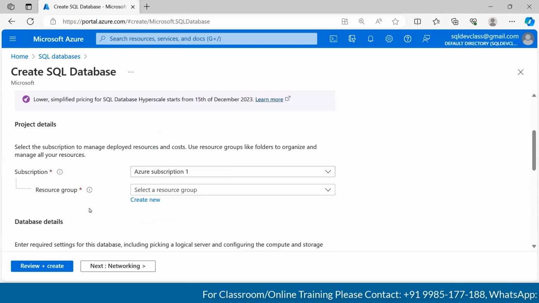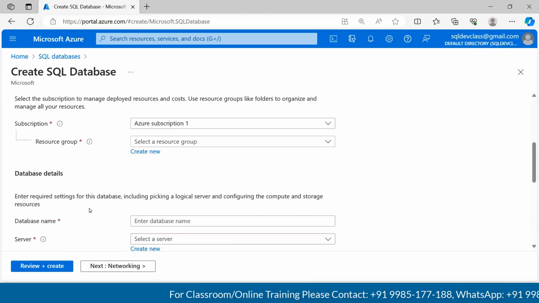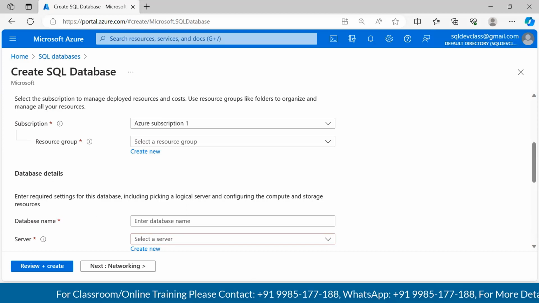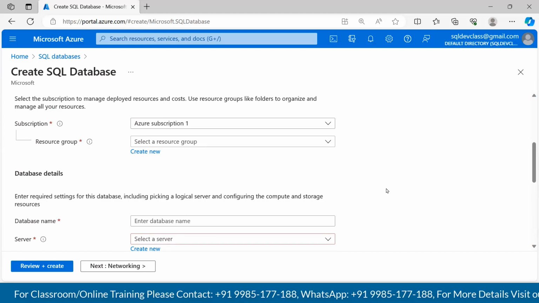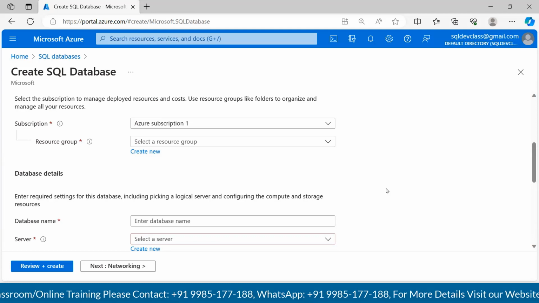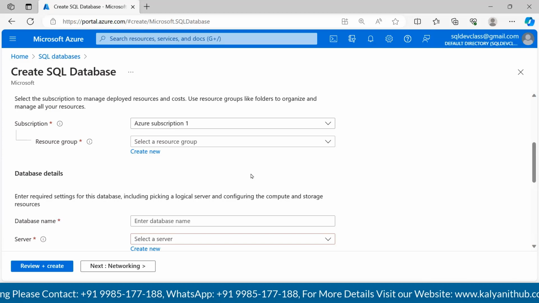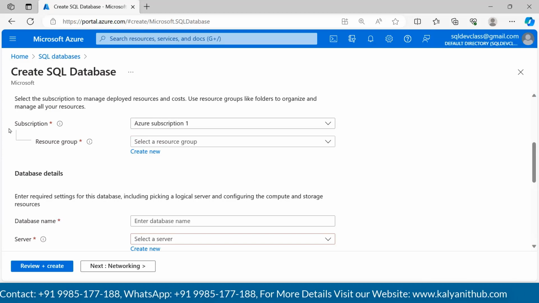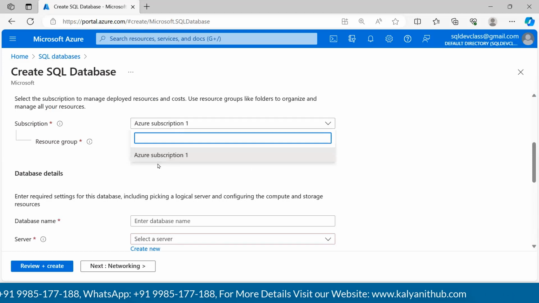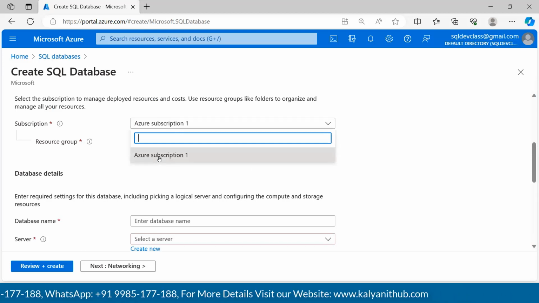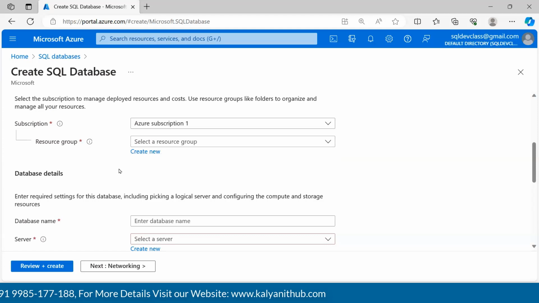The reason why I am parking this is our agenda for today is to spend some time on SQL, especially Azure SQL. If it is SQL server, guys, I have SQL server on my local machine, so I can as well open it and spend time. But we wanted to spend our time on Azure basically. So that's why I'm coming here. Subscription, so Azure subscription 1 is our subscription name. Some properties you have to understand for sure, but some can be parked for Monday.